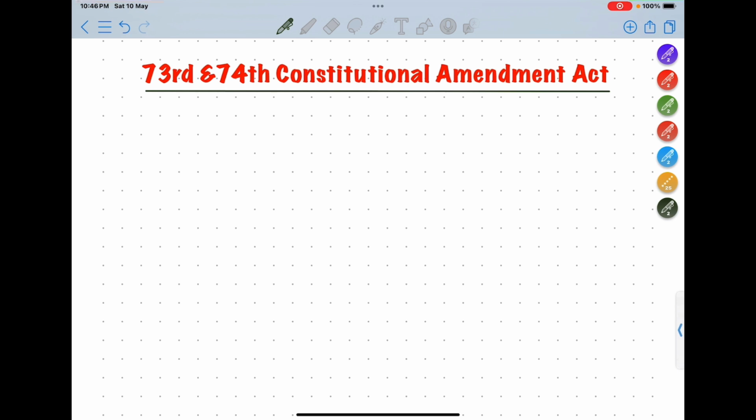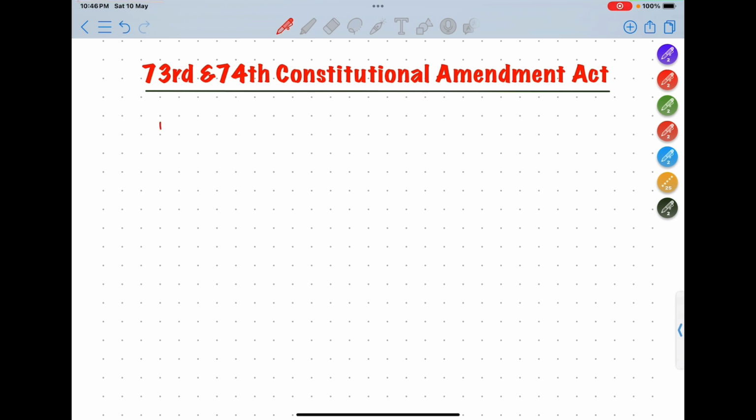The last committee, the LM Singhvi committee, recommended that PRI should be constitutionally recognized, and from that recommendation the then government passed the 73rd and 74th Constitutional Amendment Act in the Parliament in 1992. Okay, so let's get started.